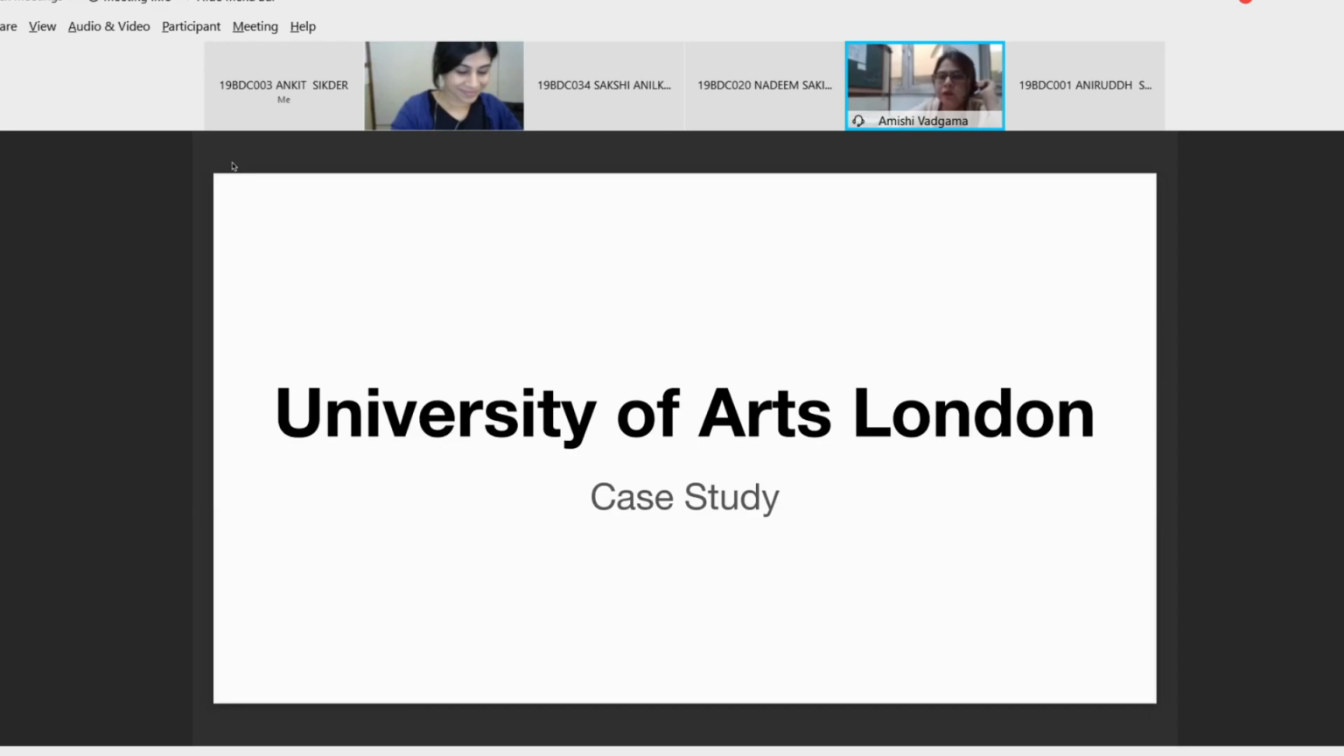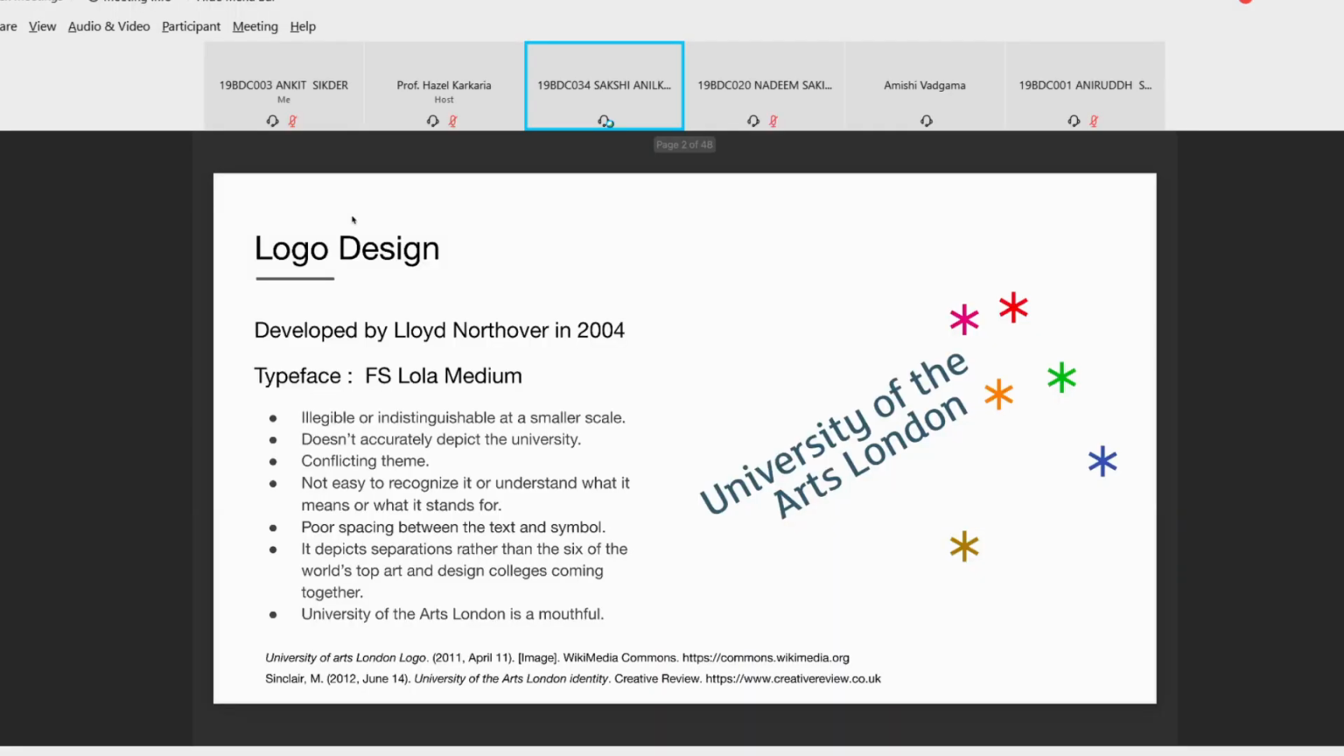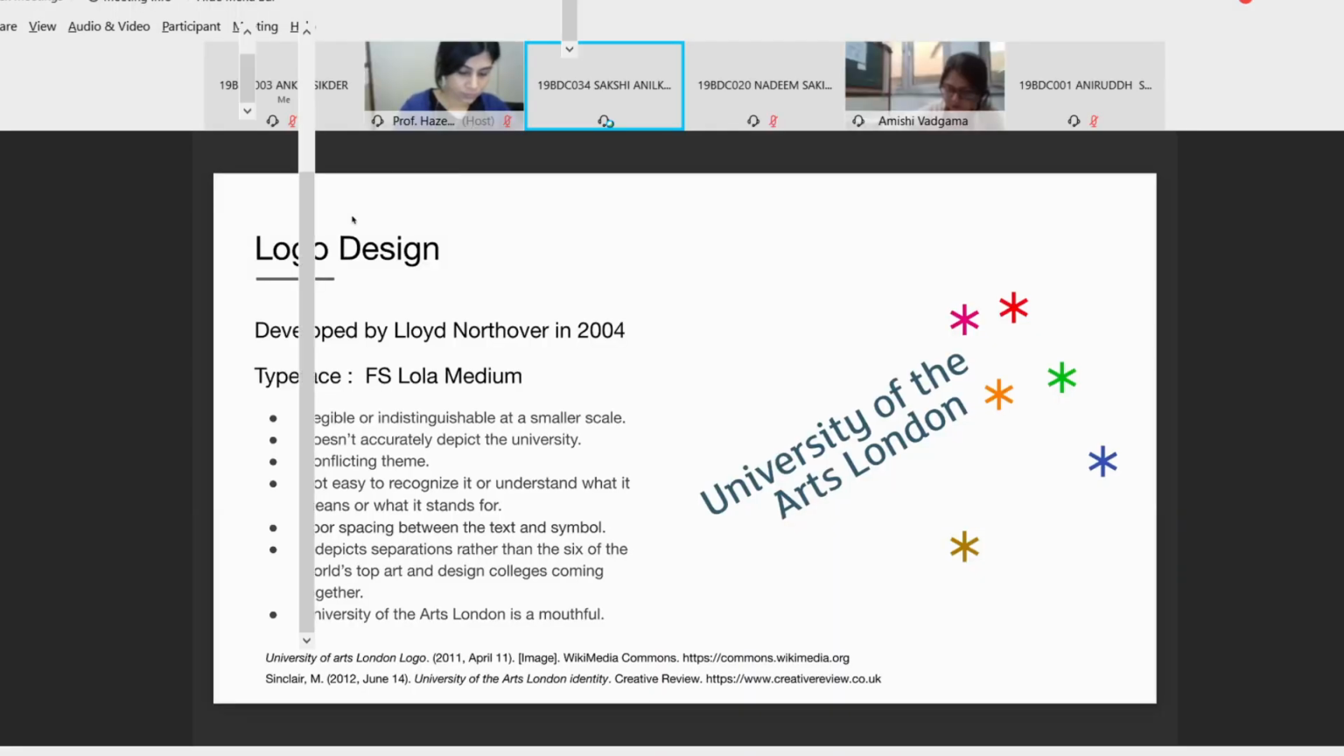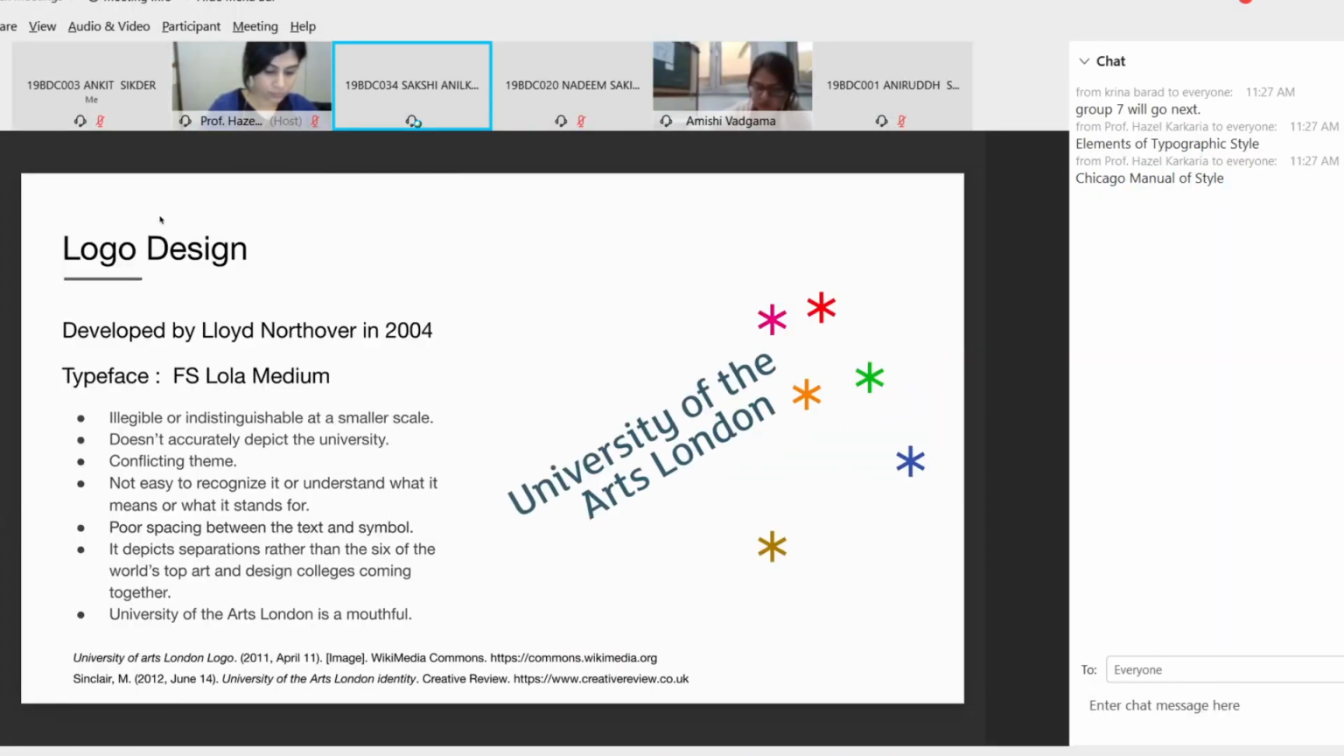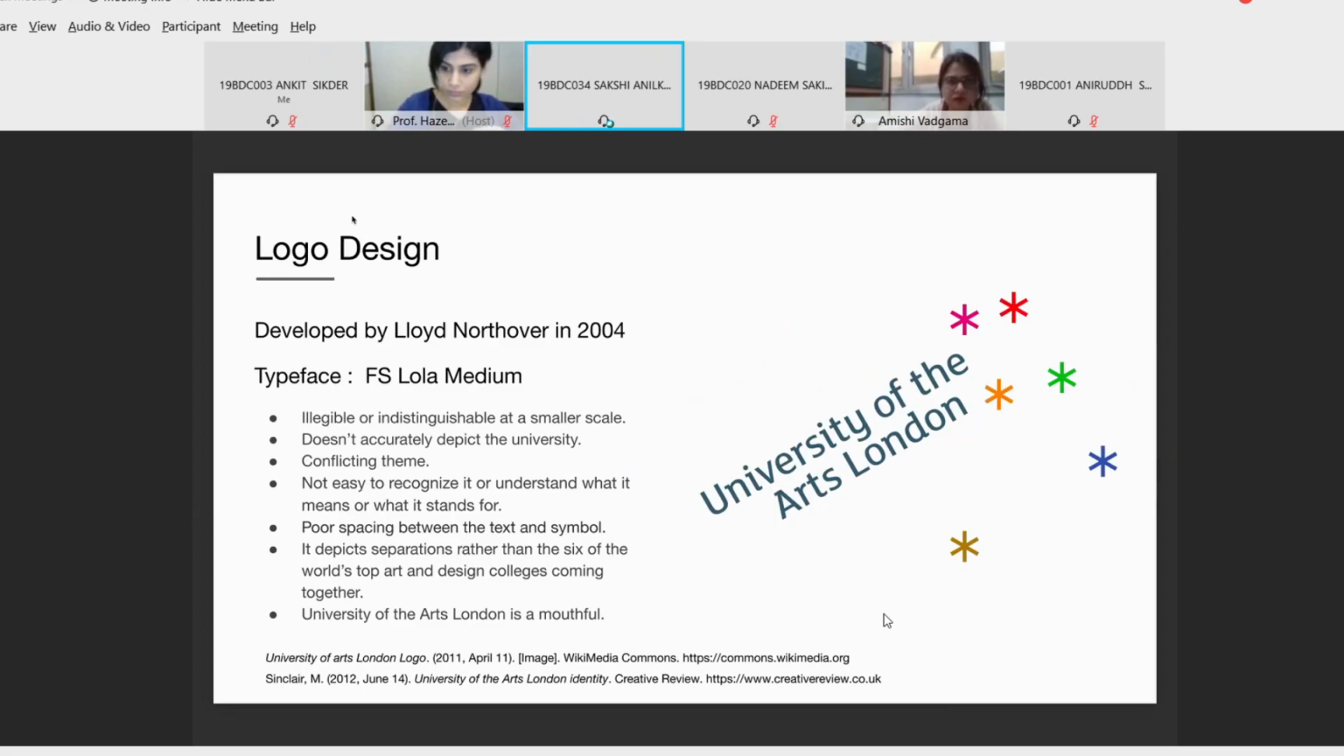Ma'am, we are group 3 and we'll be talking about the University of Arts London. So, the university recently did its rebranding. We'll be starting our presentation by talking about the first ever logo used by the university. We have analyzed the logo and listed down some of the points as to why we think the logo did not work and why there was a need for rebranding.